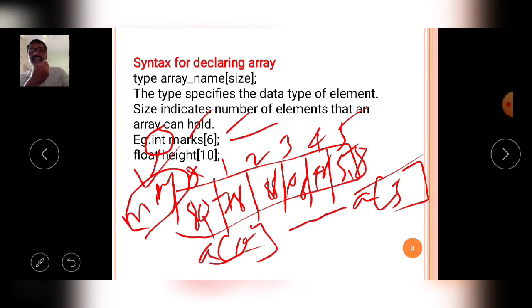This is the declaration, that means the syntactical rule. According to syntax rules, whatever the concept in the C language, you have to write it with the help of syntactical rules. It is a language, and the language defines the rules and regulations. According to those rules and regulations, you have to write the programming. You have to declare the arrays, or the conditional control structures, or repetition control structures, or structures, or unions, whatever the concept in the language. In total, you should follow the syntactical rules specified by the C language.